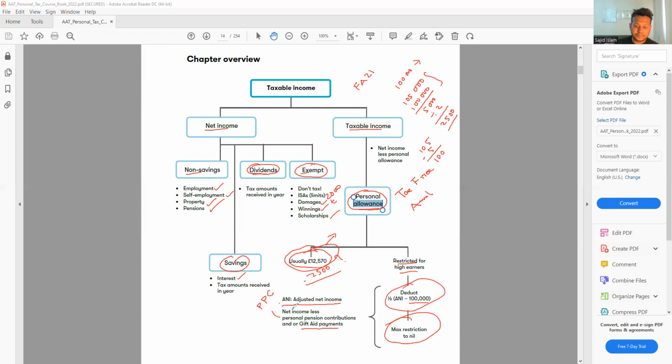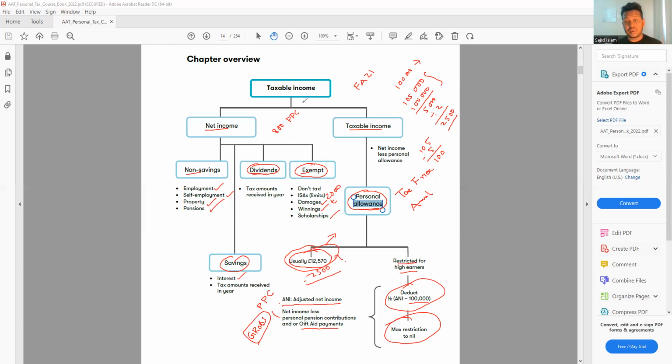So when you do the PPC or gift aid donation, it has to be the gross amount. It has to be the gross amount. Now, what does that mean, gross amount? The gross amount means including the tax. Now, if you make, for example, £800 to PPC, this £800 will be considered as a net. So if you give £800 to the charity, it will be considered as a net. And for that reason, you have to gross it up.